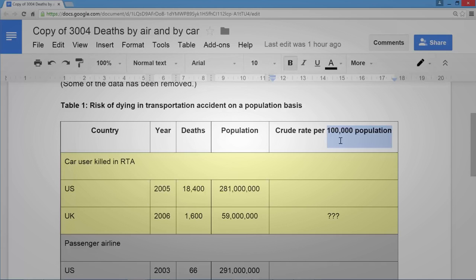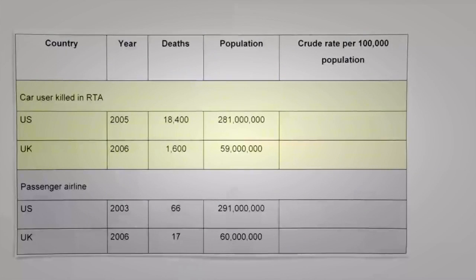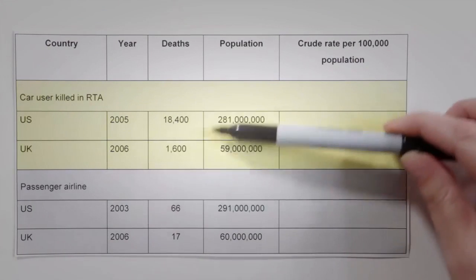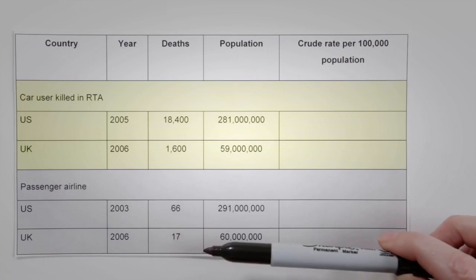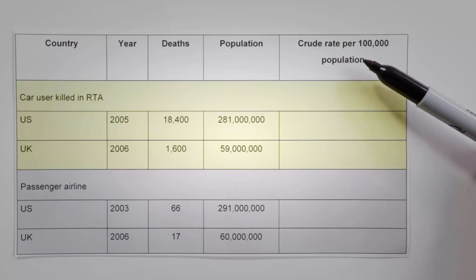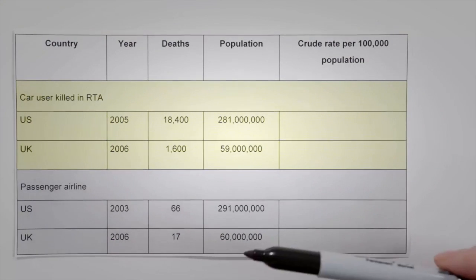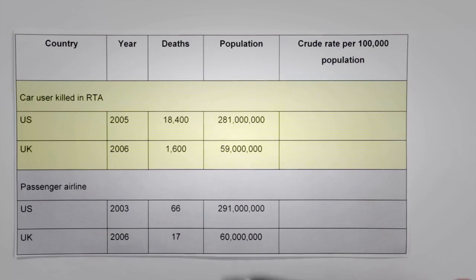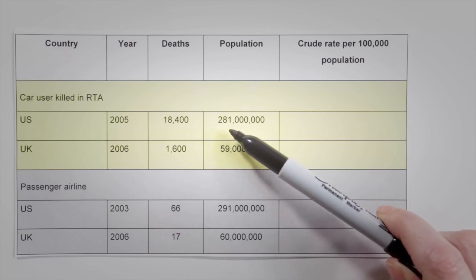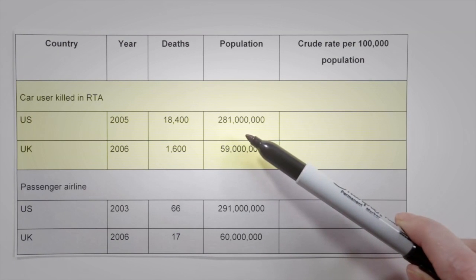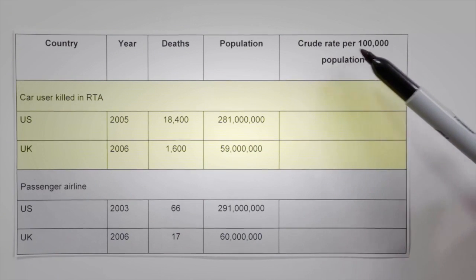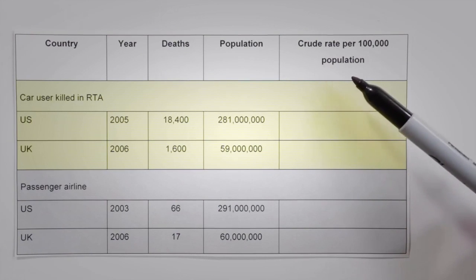So we're going to do that using pen and paper. The table shows the deaths by car and by air. You can see here, this section is the deaths by car, this section the deaths by air. What we want to do is to calculate the crude rate of deaths per 100,000 population, first of all for car and then by air. So you can see for car that there were 18,400 deaths per 281 million population. So we want to divide 281 million by 100,000 to find the crude rate of deaths per 100,000 population.